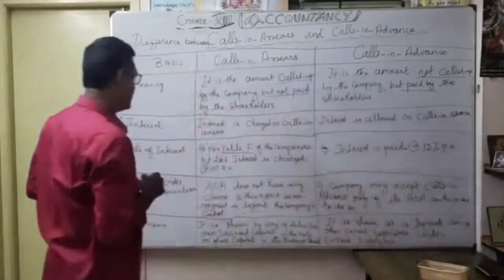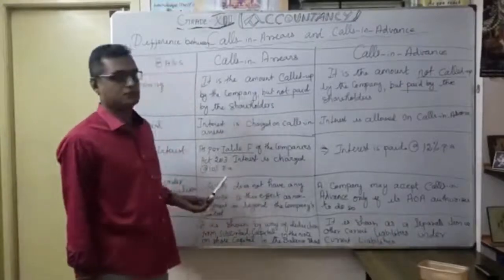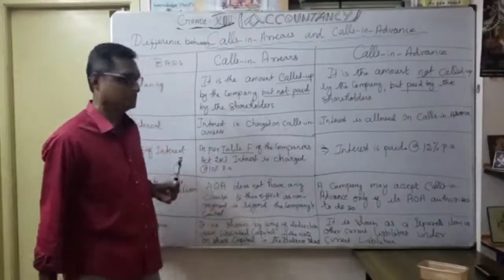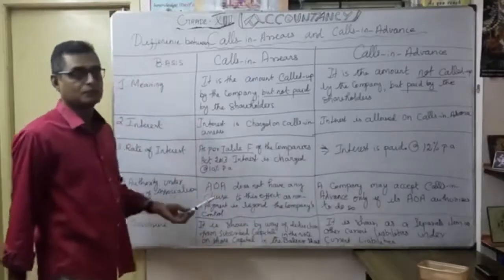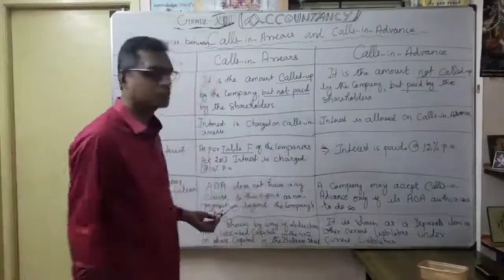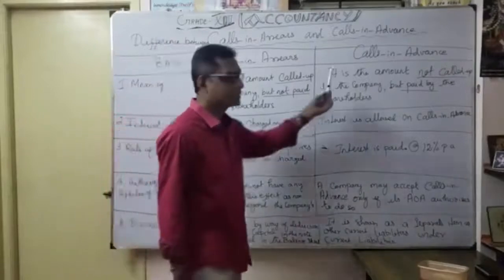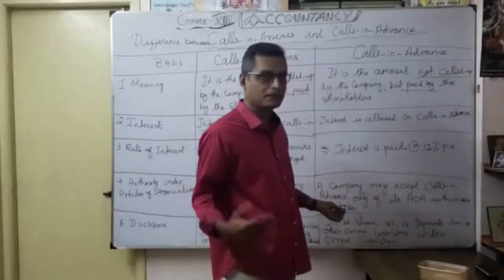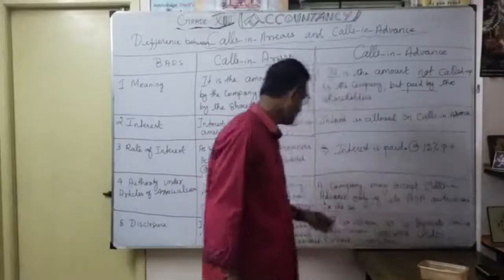What is that? The articles of association do not have any clause to this effect, as non-payment is beyond the company's control. So here they do not mention anything about an authority under the articles of association. At the same time, for calls in advance, the company may accept calls in advance, yes, only if its articles of association authorize it to do so.